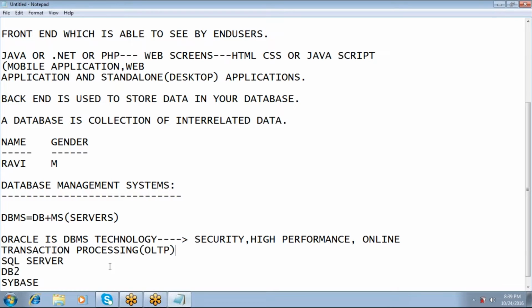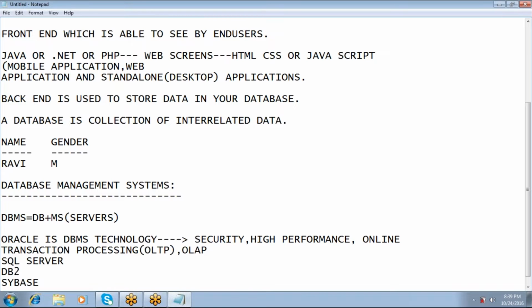But when you come to OLAP, this is the better feature which is not available in other databases apart from Teradata. SQL Server doesn't have OLAP feature. DB2 doesn't have OLAP feature. Sybase doesn't have OLAP feature. Even if they have, there is a limitation.